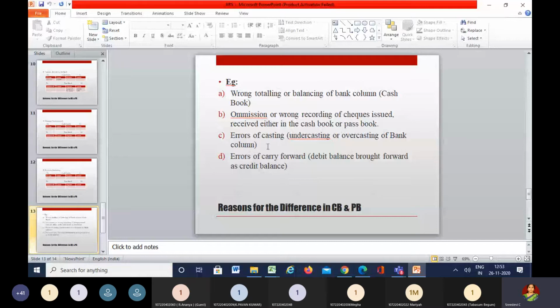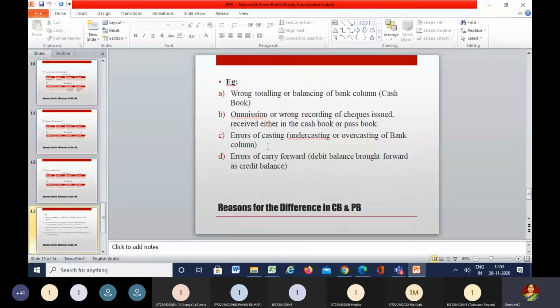Instead of showing it as 1,000 you must have taken it as 100, which is called undercasting, and instead of showing it as 1,000, you must have taken it as 1 lakh or 10,000, which is called overcasting. So more than the actual if you are taking, it is called overcasting, and less than the actual, it is called undercasting.